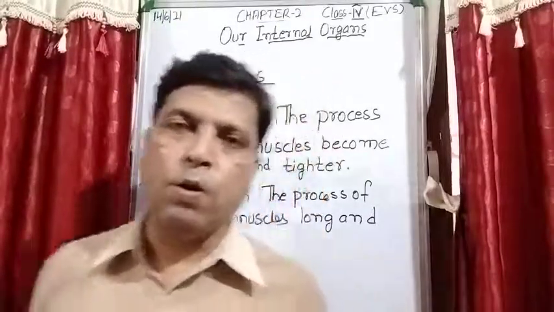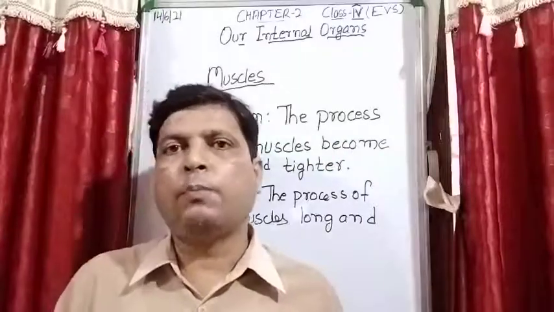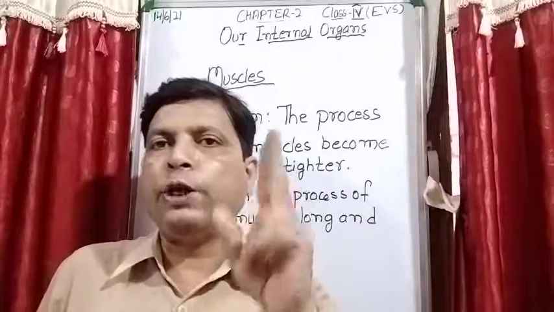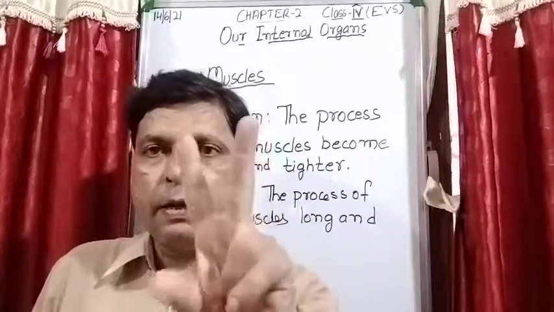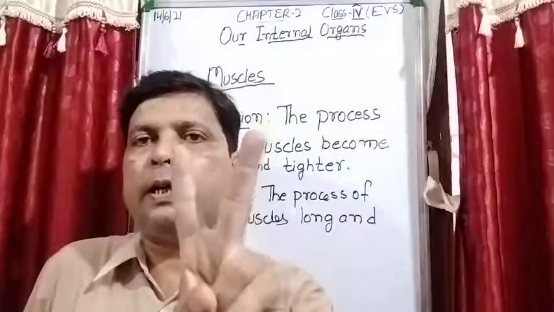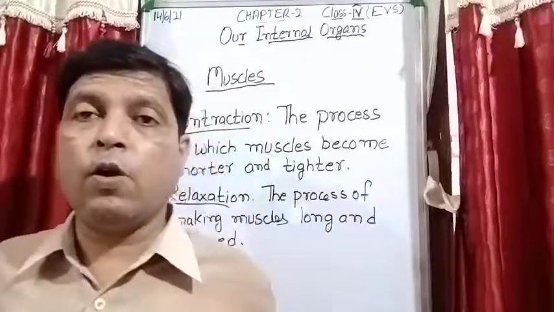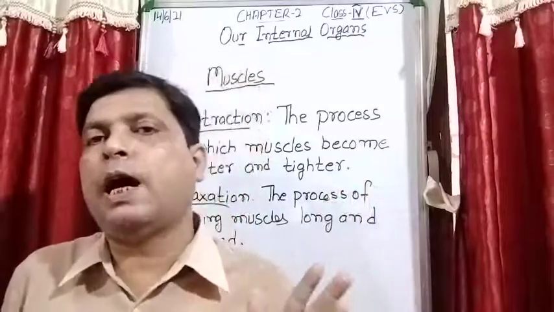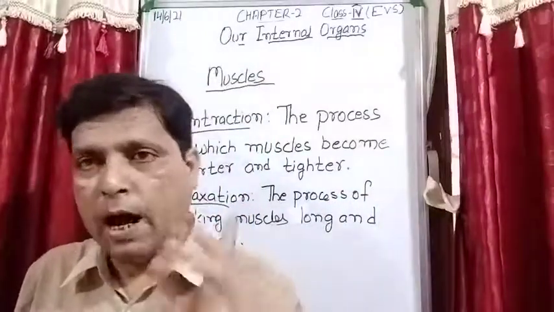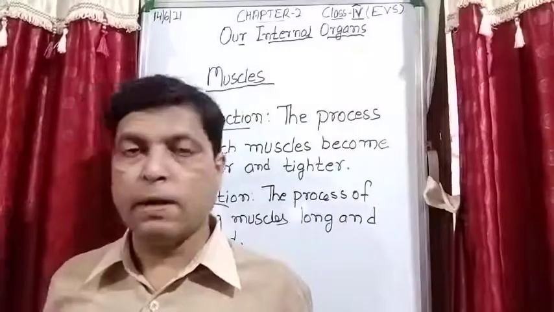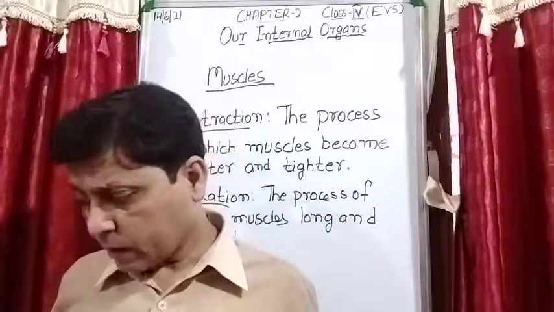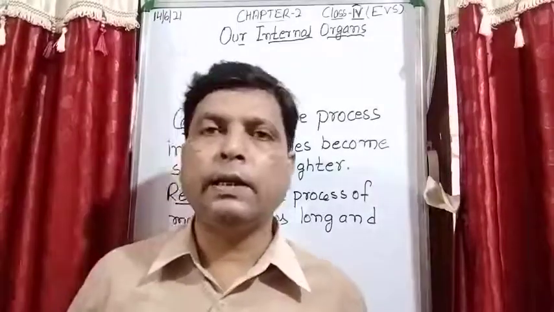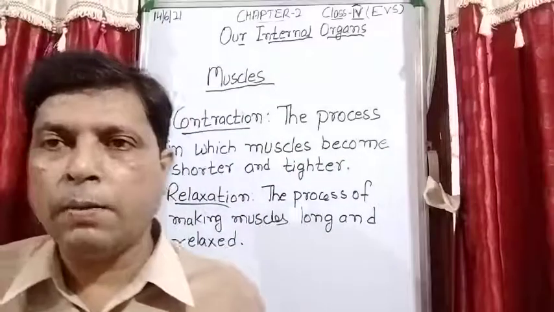So when I told you that the body is made up of different parts, after that I gave you the explanation that according to different parts, it is divided into two groups or two categories. One is known as external organs and one is known as internal organs. Internal organs are those which we are unable to see with our eyes. So all these organs, brain, heart, lungs, kidney, stomach, bones, muscles, these all are the internal organs of the body.